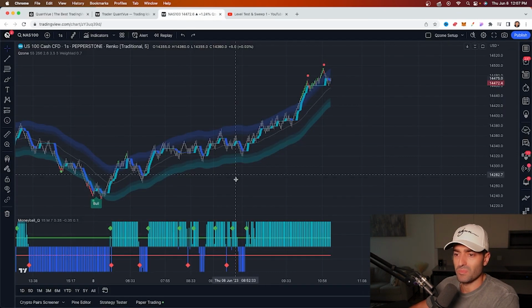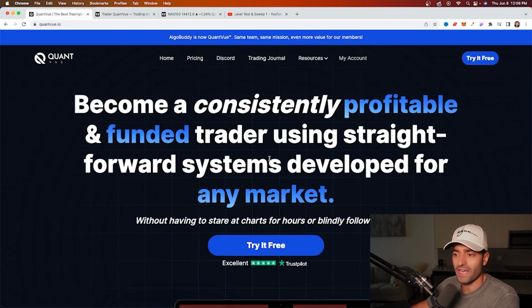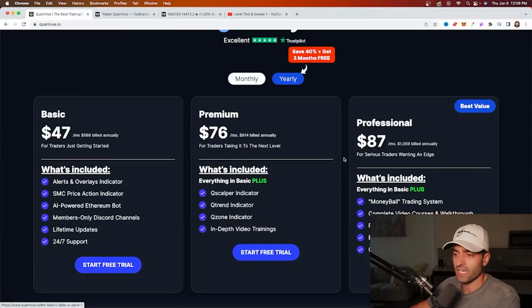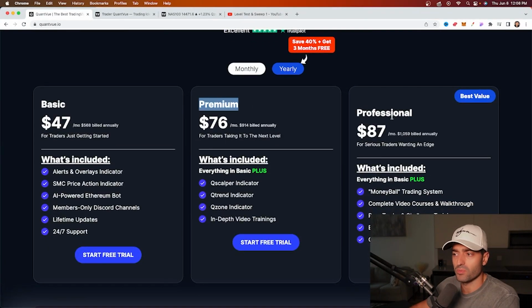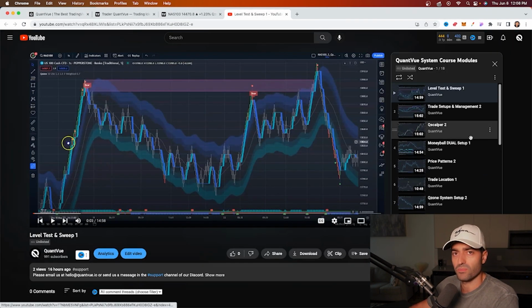So here's a quick sneak peek of some of the new systems. We have the Q Zone here on the NASDAQ 100. This is the Moneyball indicator right here. Once again, if you want access to those Q indicators, you're going to have to sign up for the premium or professional level membership tiers. Once you do that, you're also going to get emailed all of these videos. You're going to get emailed this private link